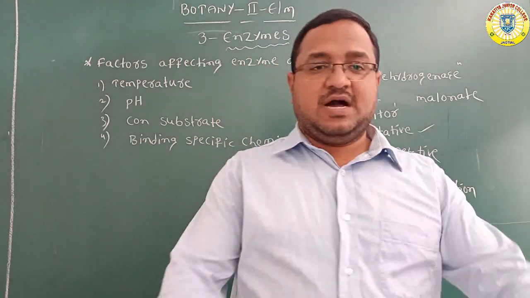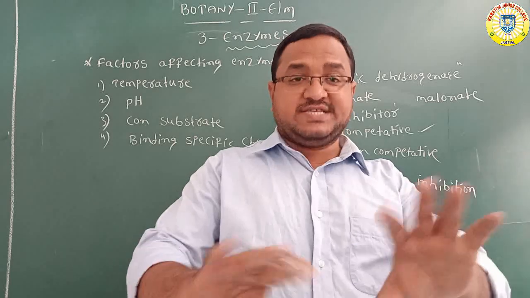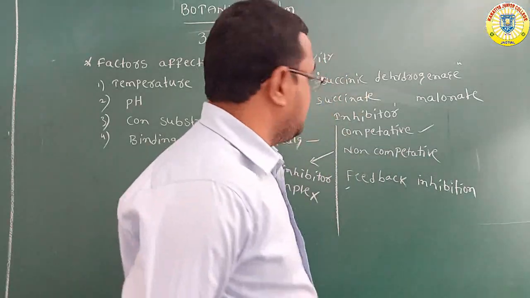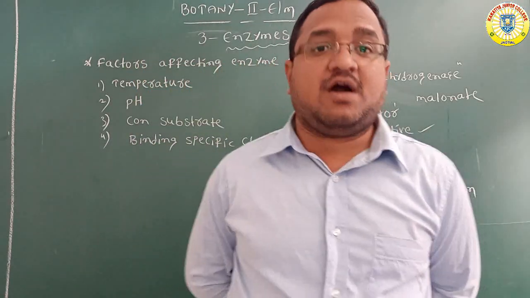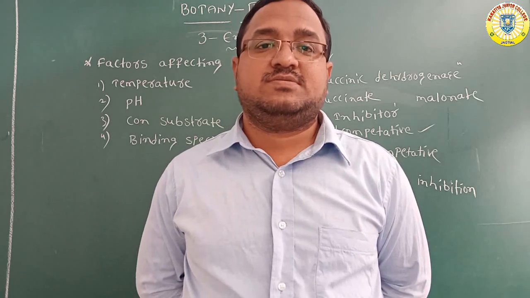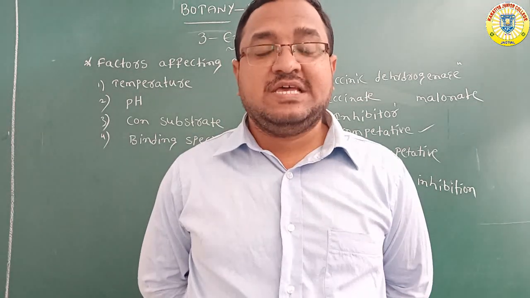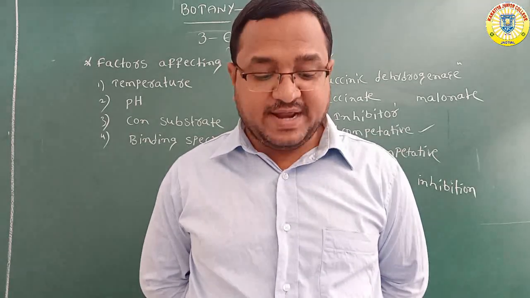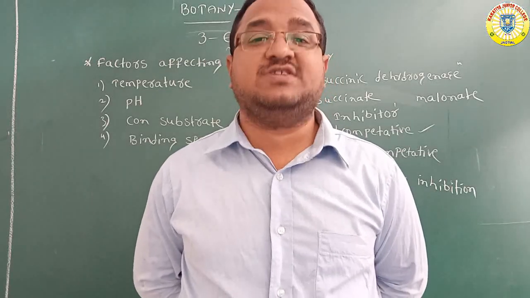Homeostatic means a stable state, an equilibrium.